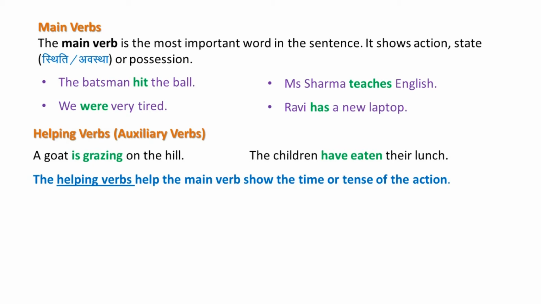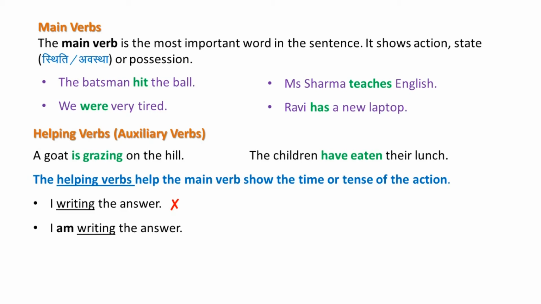Let us analyze some other examples. I writing the answer. We know that this sentence is wrong, and in this sentence, I writing the answer, writing alone does not indicate when the activity took place. For that, in order to convey the time when the activity took place, you need to add a helping verb.